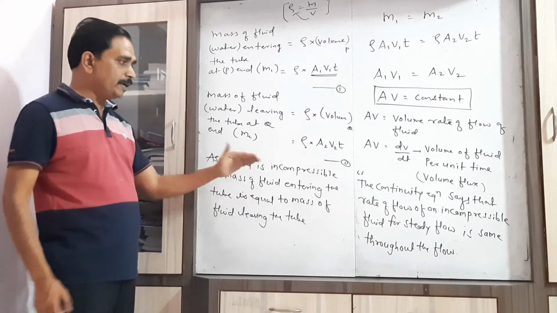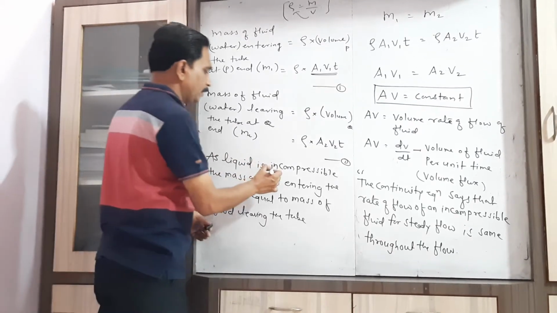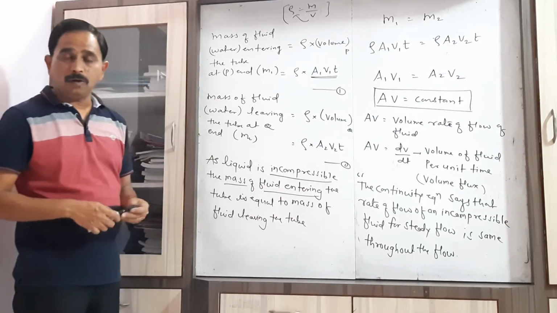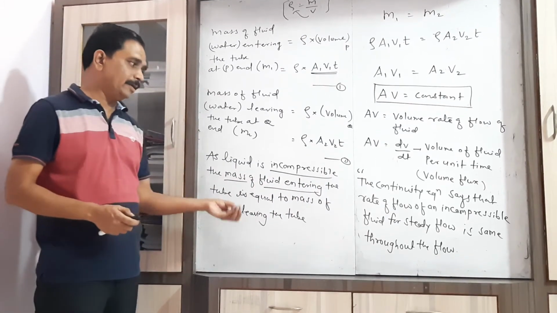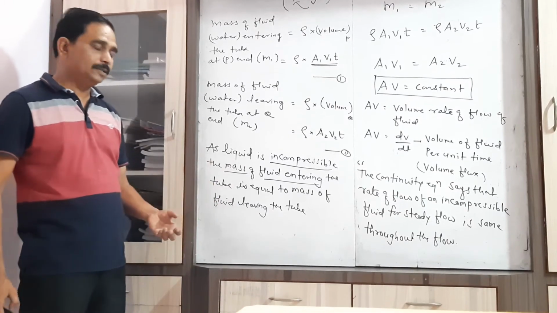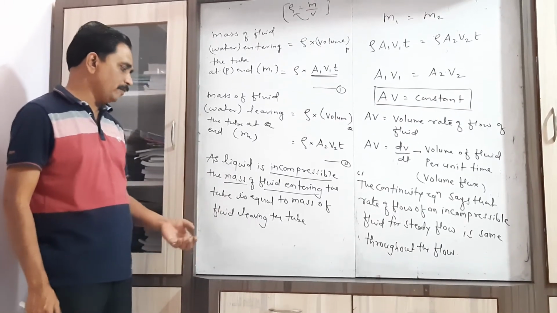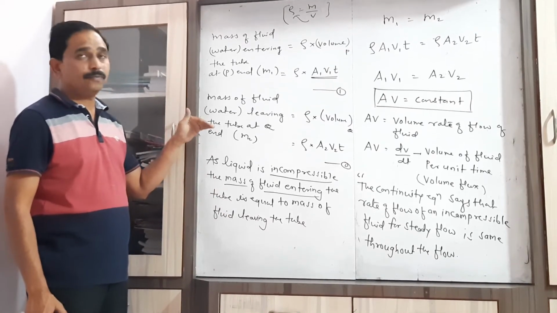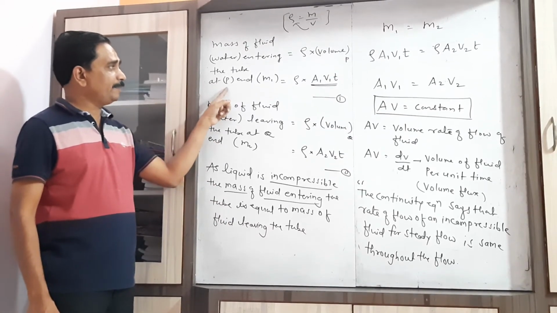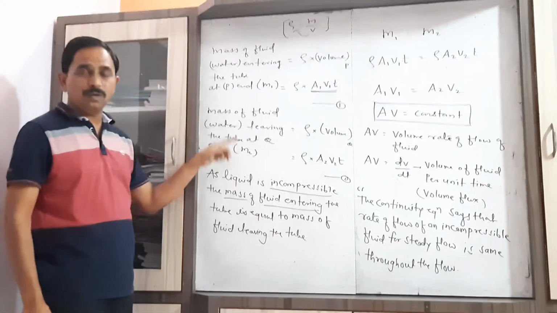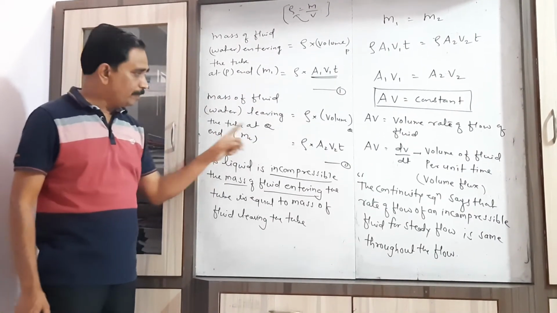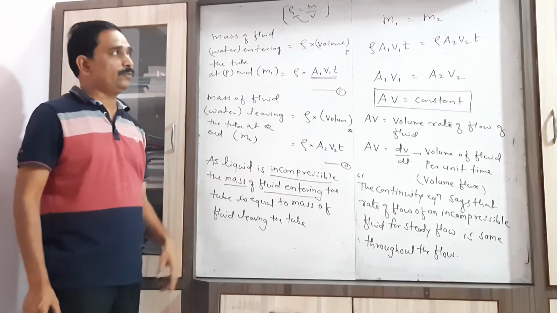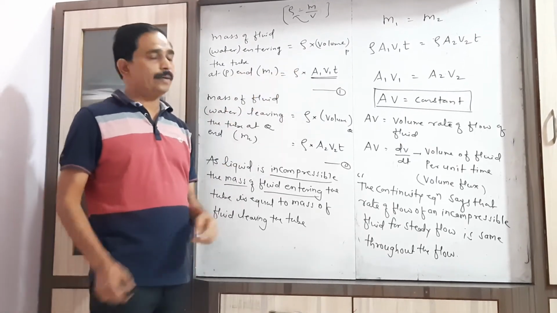Now, as the liquid is incompressible, the mass as well as the volume of the fluid is always constant or equal. That's why the mass of fluid entering at end P must be equal to the mass of fluid leaving at end Q. So equating equations 1 and 2, we have M1 equal to M2.